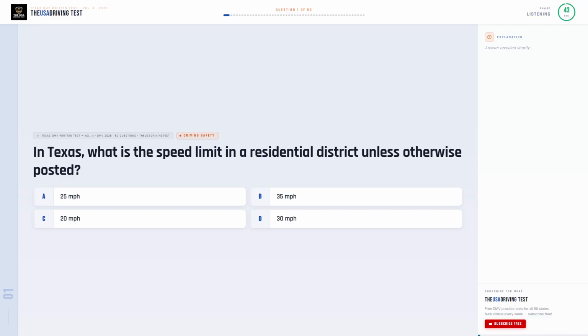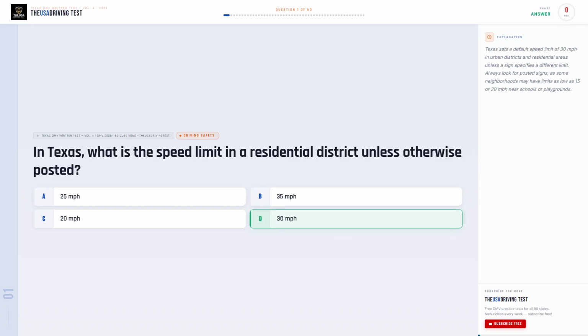In Texas, what is the speed limit in a residential district unless otherwise posted? Option A, 25 miles per hour. Option B, 35 miles per hour. Option C, 20 miles per hour. Option D, 30 miles per hour.